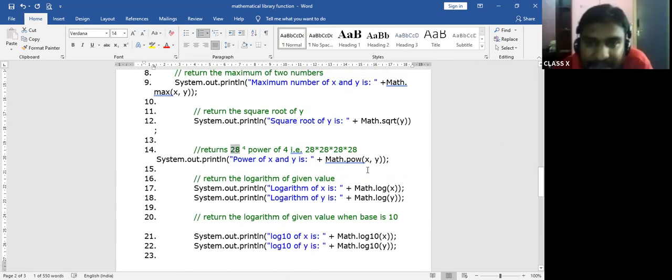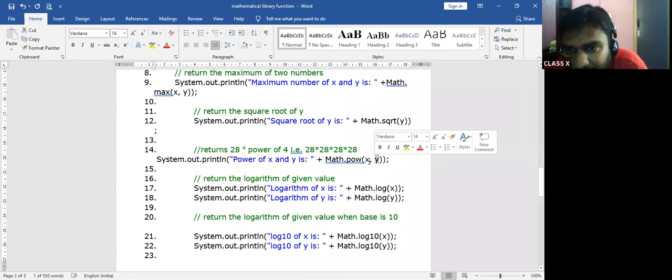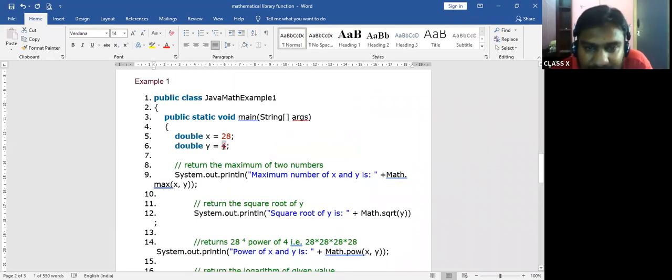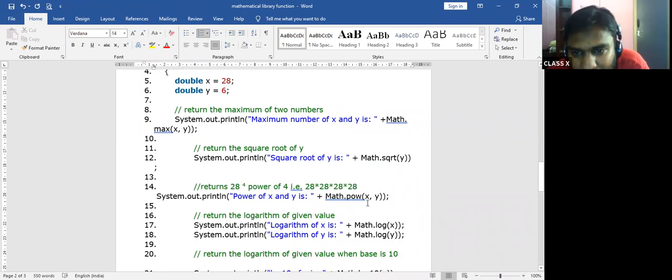The thing is x comma y. The second one will be the power, and the first one will be the normal number. So 28 power 4. In case the value here is 6, then Math.pow gives 28 power 6. Second value will be the power and first value will be the value.